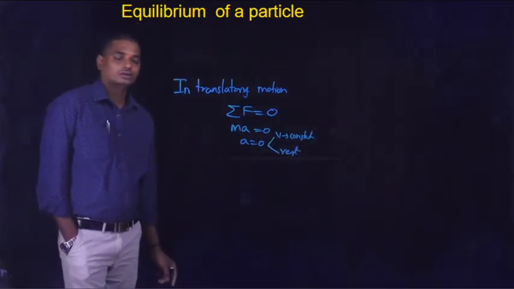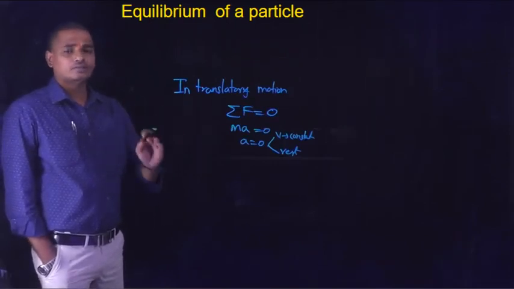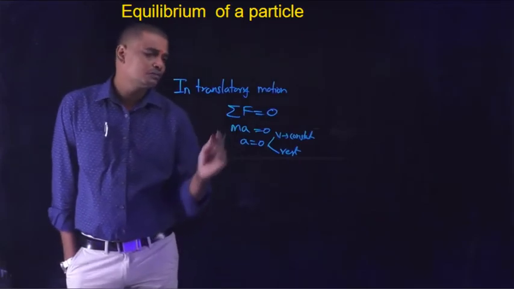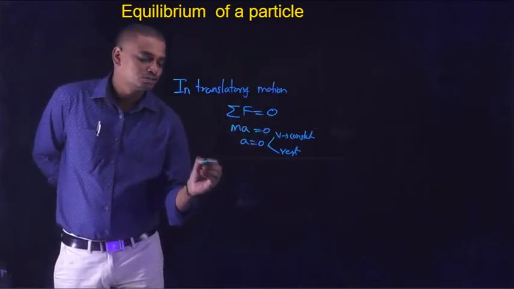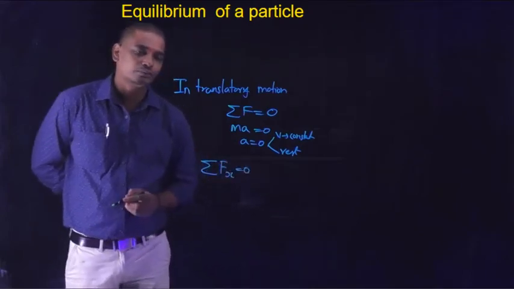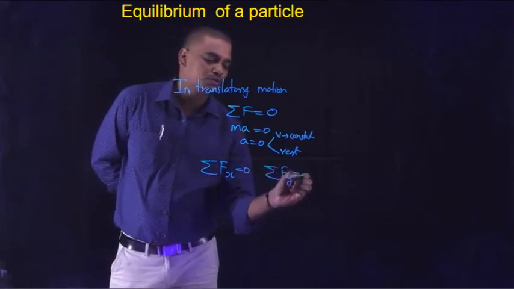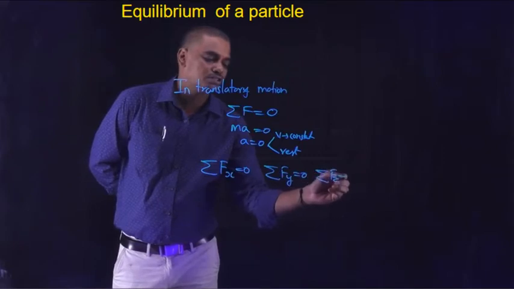Okay, so in translatory motion, equilibrium of a particle refers to the summation of all the forces being equal to 0. Summation of all the forces is equal to 0 means, in three-dimensional point of view, the summation of all the forces acting in the x direction should be equal to 0. Summation of all the forces along the y-axis should be equal to 0. Similarly, summation of all the forces along the z-axis should be equal to 0.